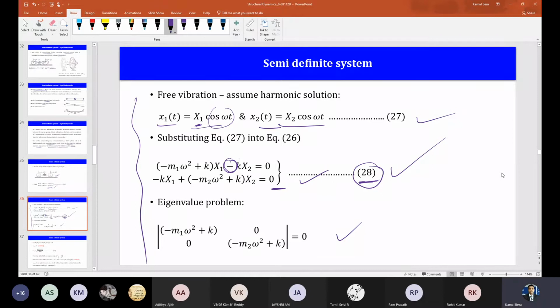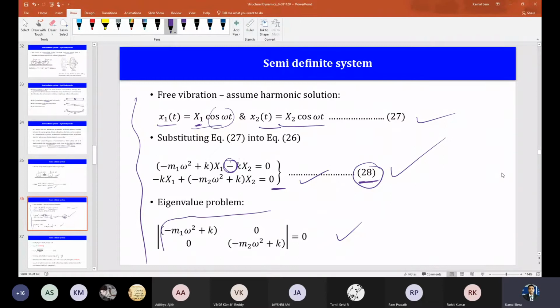First of all, has everybody understood what the eigenvalue problem is? Please speak out. Again, if you do not understand what the eigenvalue problem is, there is no point in going ahead further. If you do not speak out, I can revisit what the eigenvalue problem is. So the determinant of the coefficient matrix should be zero, right?